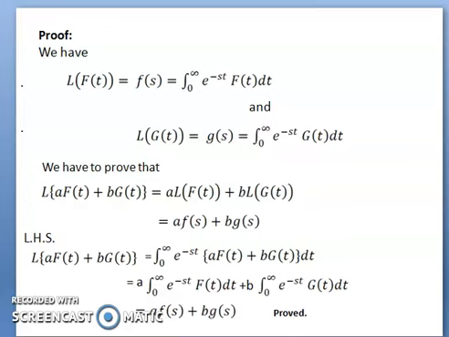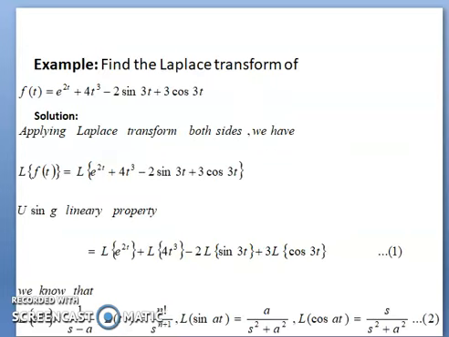Now see the example based on linear property. Find the Laplace transform of ft e to the power 2t plus 4 of t to the power 3 minus 2 of sine 3t plus 3 of cos 3t. Applying the solution.